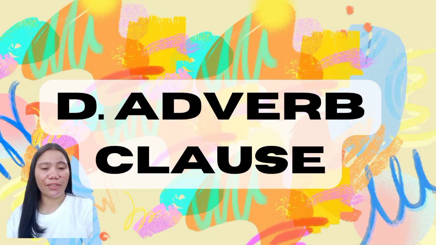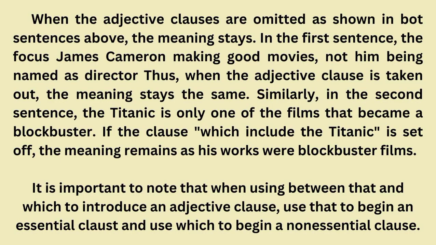So now let's proceed to adverb clause. When the adjective clauses are omitted as shown in both sentences above, the meaning stays. In the first sentence, the focus is James Cameron making good movies, not him being named as a director. Thus, when the adjective clause is taken out, the meaning stays the same. Similarly, in the second sentence, the Titanic is only one of the films that became a blockbuster. If the clause which included Titanic is set off, the meaning remains as his work were blockbuster films.